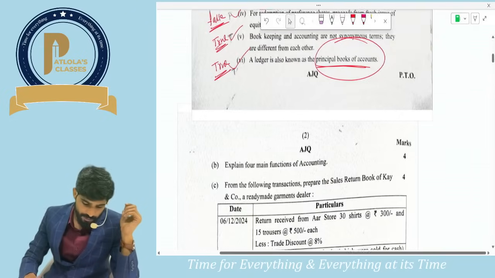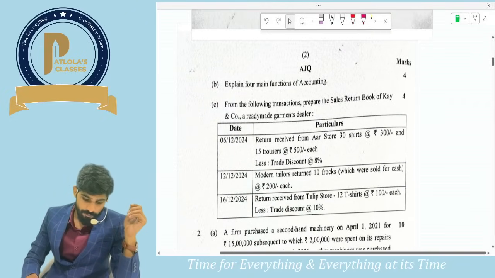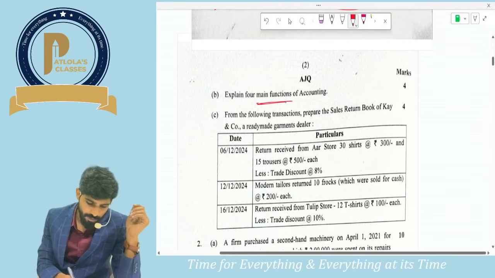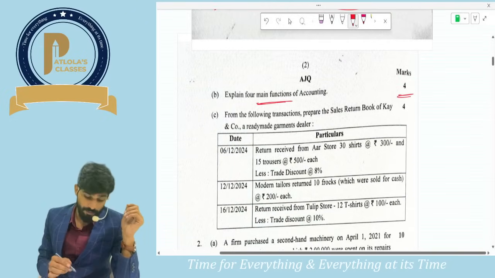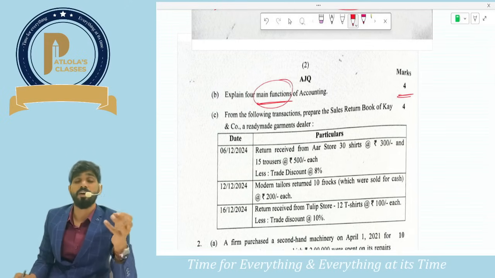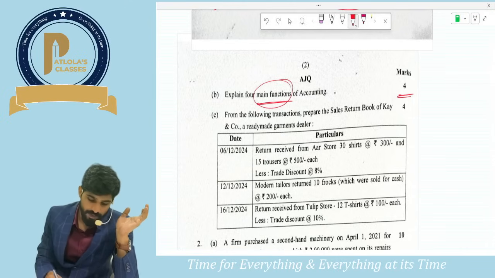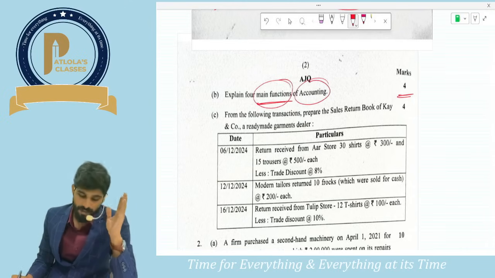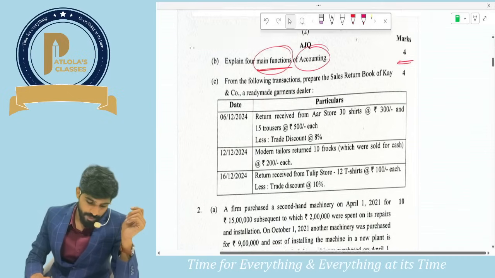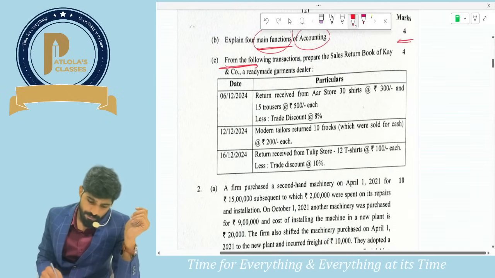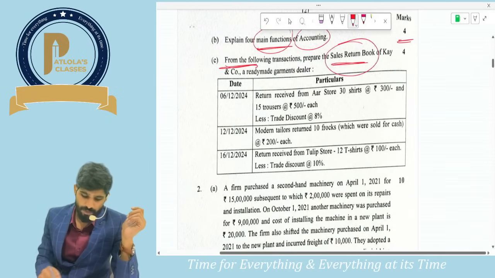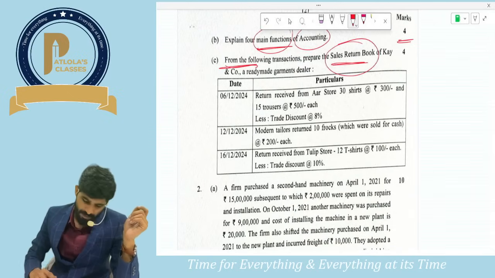Next, let us see other part of the paper. 1B question is asked from theory, which is asking what are the main functions of accounting. Guys, as we know, there is a theory question in your meaning and scope of accountancy. What are the functions of accountancy? So this is a straightforward question from the first topic. Next, 1C, they are asking sales return book, very straightforward. We know how to prepare sales returns book.